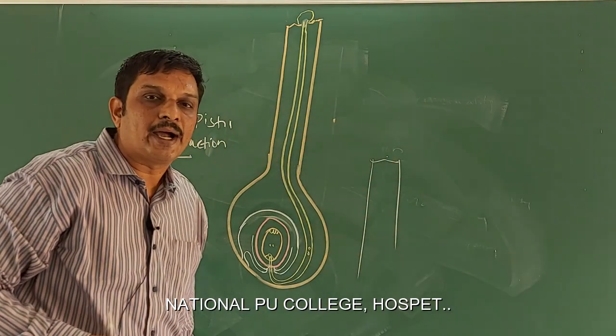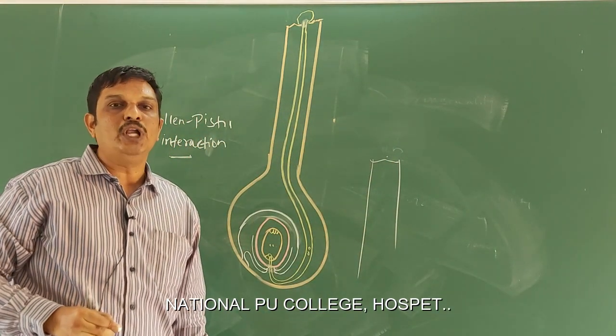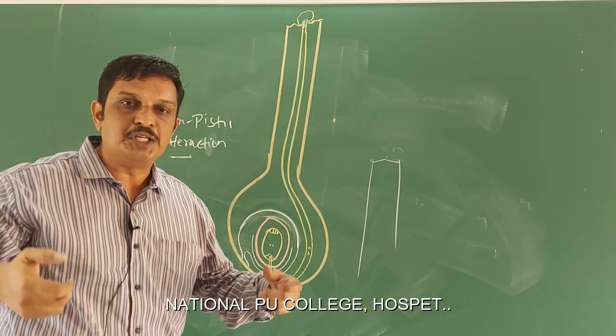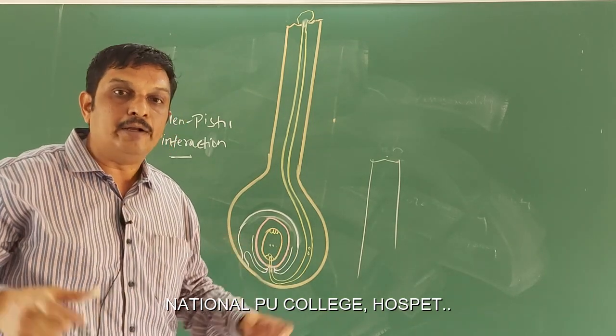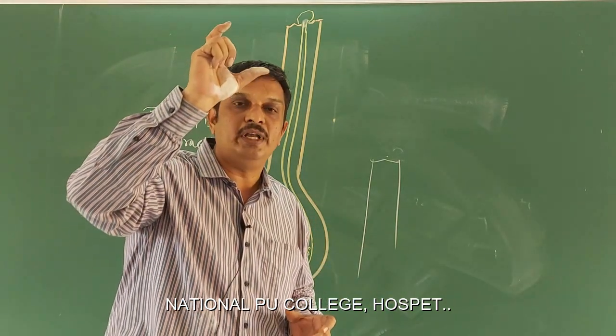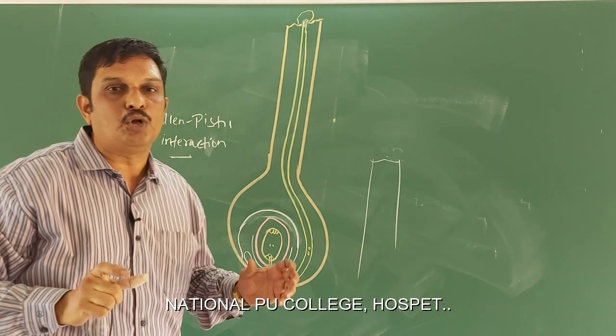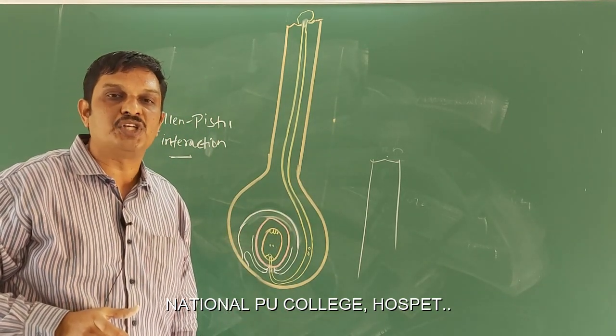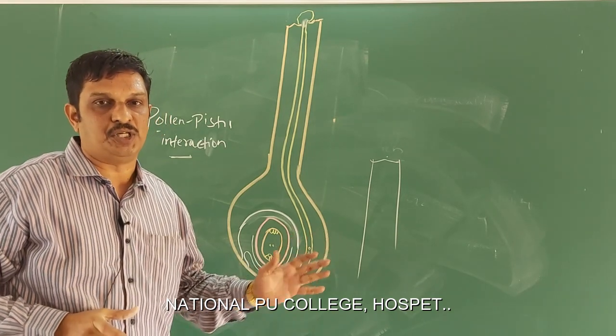Then the interaction is possible only when the structures of both are complementary to each other. That is, their structure should match. When the structures are complementary, it means that the pollen grain is of the right type. As a result of this, the stigma accepts it and promotes post-pollination events that lead to fertilization.